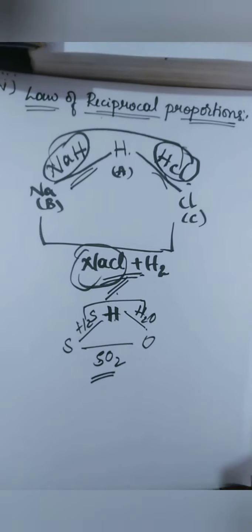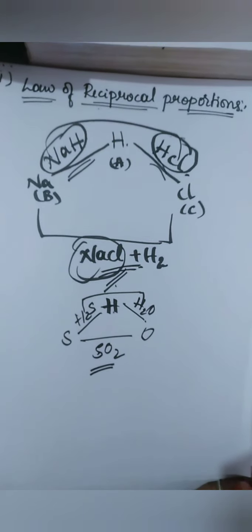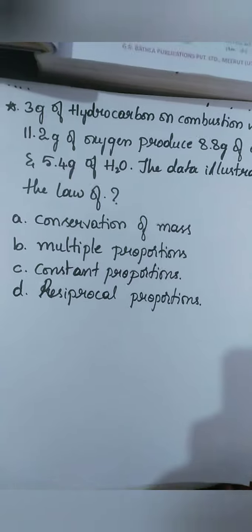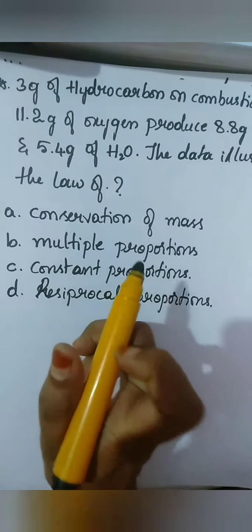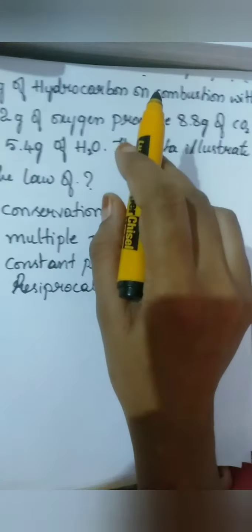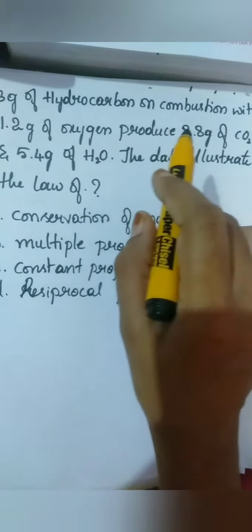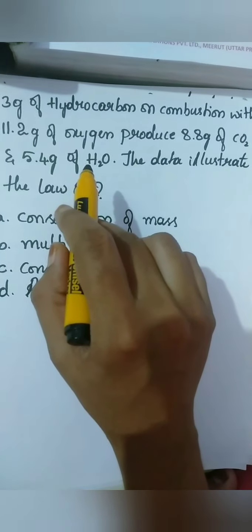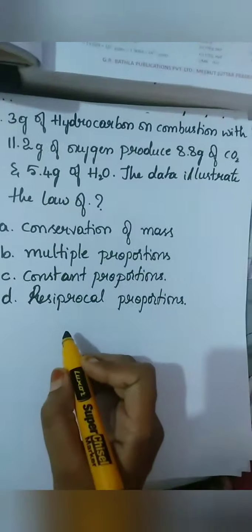Upon that we are going to solve 2 questions. The question is: 3 grams of hydrocarbon on combustion with 11.2 grams of oxygen produces 8.8 grams of CO2 and 5.4 grams of H2O.